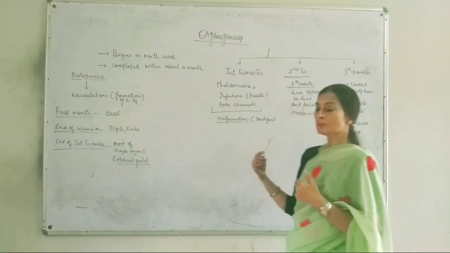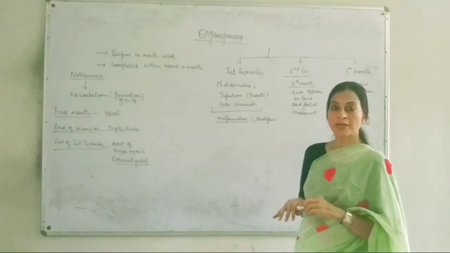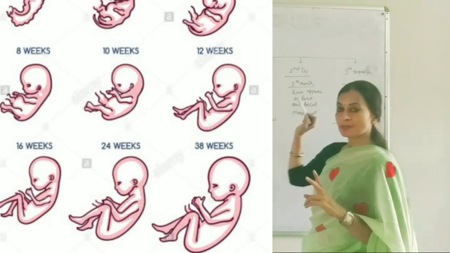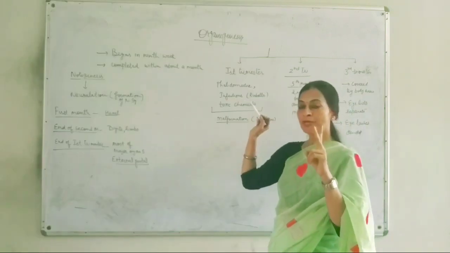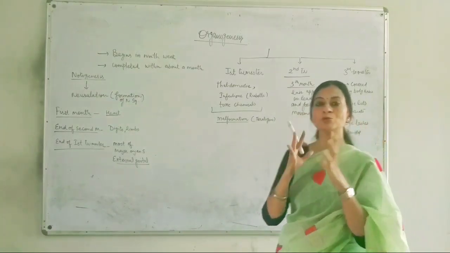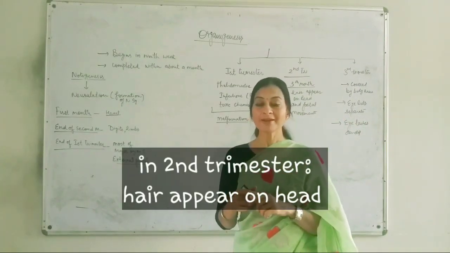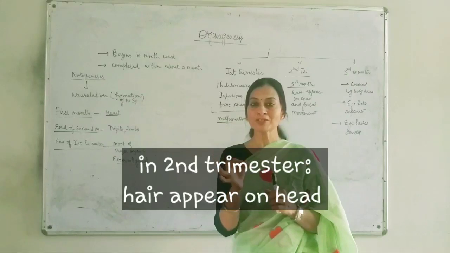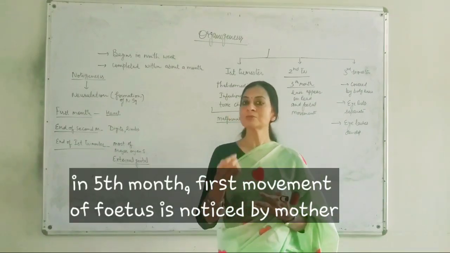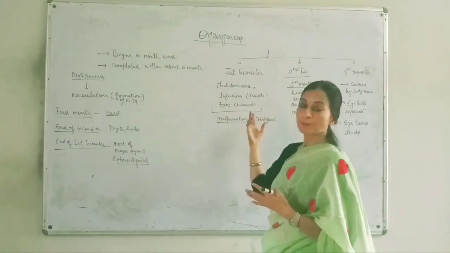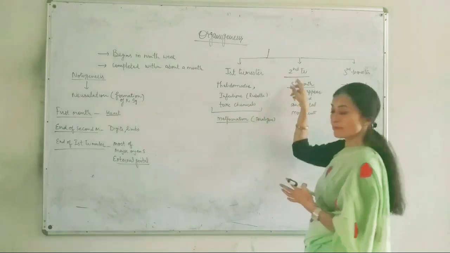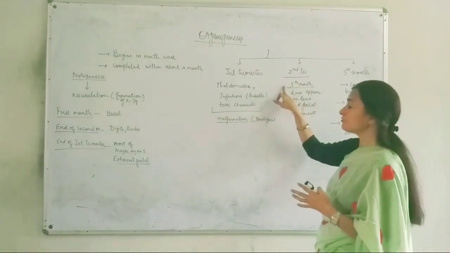After completion of the first trimester, it is the turn of the second trimester, and two important events are observed: hair appears on the head of the fetus, and the very first movement, a floating movement, can be felt by the mother in the 5th month.